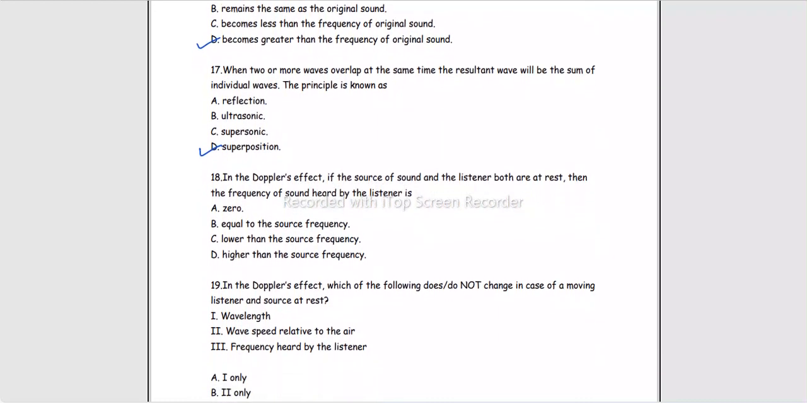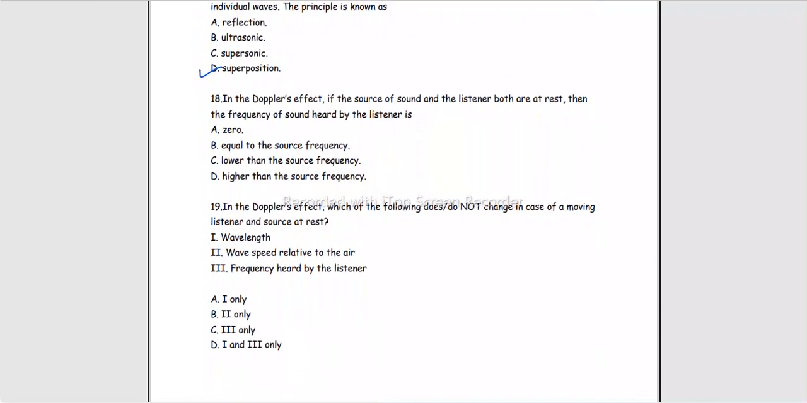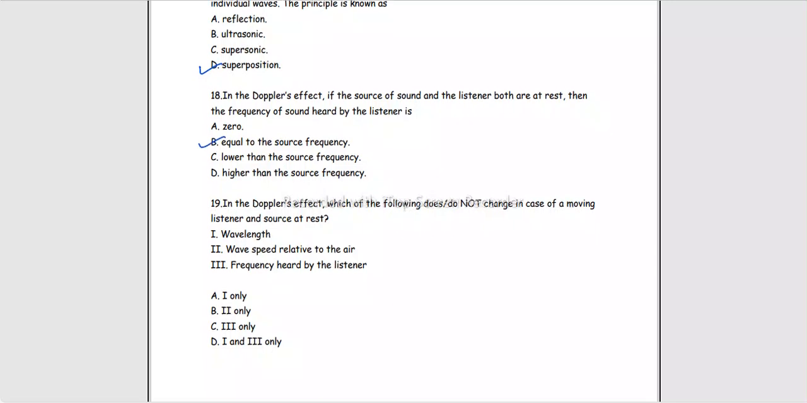Then, in the Doppler's effect, if the source of sound and the listener both are at rest, then the frequency of sound heard by the listener will be. Doppler's effect को basic define ही हम कैसे करते थे? हम कहते थे the apparent shift in frequency due to the relative motion of source and observer. जब वो आपसे कह रहे हैं दोनों रेस्ट पर हैं, इसका मतलब है there is no relative motion, इसका मतलब है there will be no shift in the frequency, right? Will not say कि frequency zero हो जाएगी, frequency अभी भी है sound की कुछ ना कुछ, but उसका shift zero हो गया. In other words, apparent frequency is equal to the actual frequency of the source.